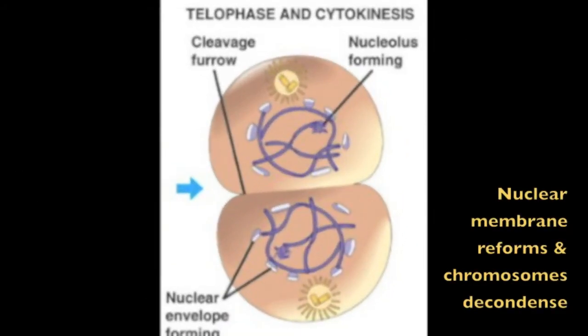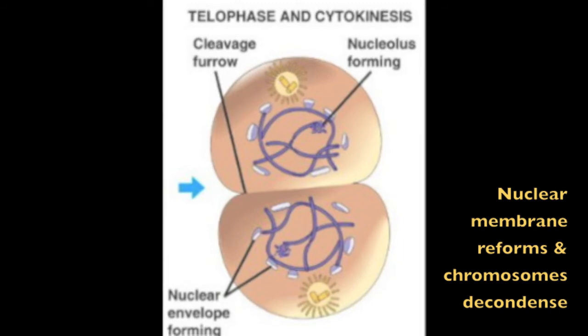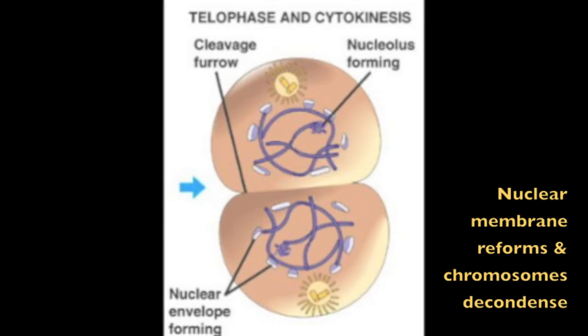Telophase occurs when chromosomes reach opposite poles of the cell. 2 nuclei form, which will make up 2 new daughter cells. Cytokinesis is a division of the cytoplasm following telophase. In animals, microfilaments form a cleavage furrow and the cell pinches into 2. Rather than pinching, plants form a cell plate made of membrane vesicles that split the cell into 2.